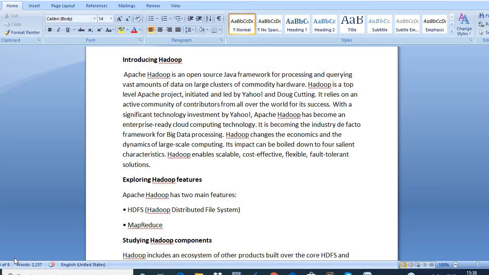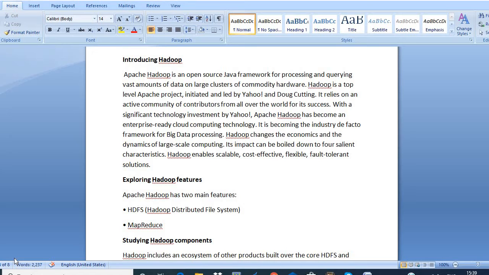It relies on an active community of contributors from all over the world for its success. So many people all over the world are using Apache Hadoop and contributing to its success. With a significant technology investment by Yahoo, Apache Hadoop has become an enterprise-ready cloud computing technology. So it can also perform well on cloud platforms.